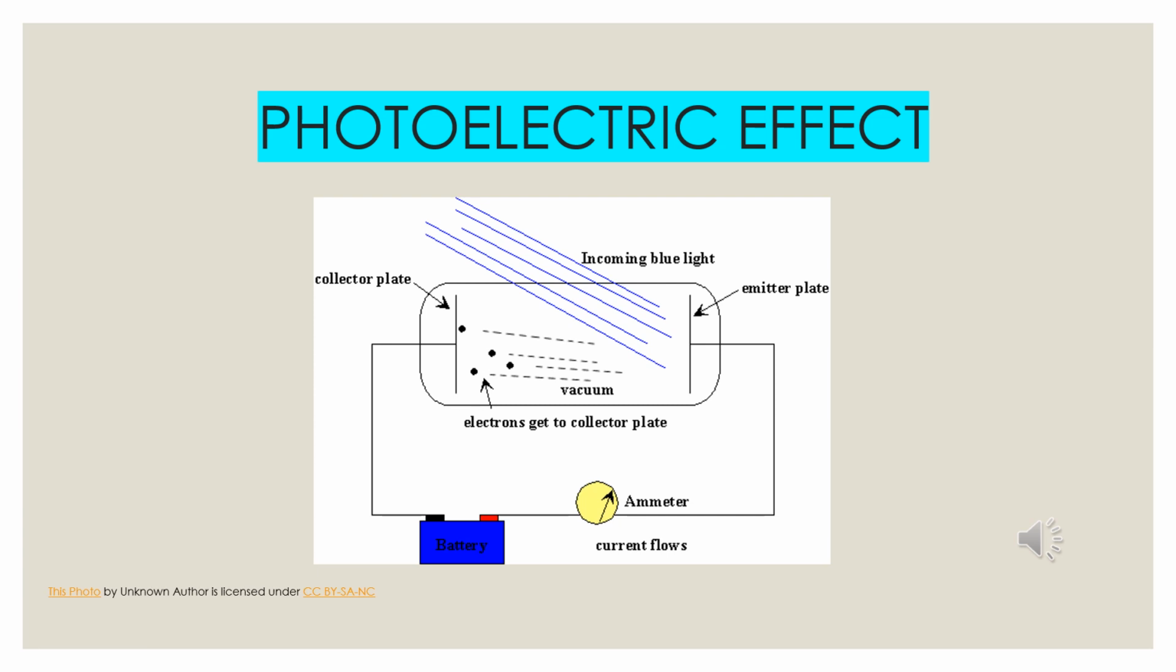Photoelectric effect. It was Hertz who performed a very interesting experiment in which electrons were ejected when certain metals like rubidium or cesium were exposed to a beam of light. See here in this picture, you can see the vacuum chamber where there is a metal surface, and light from a source falls on the metal surface and immediately the electron is ejected. This is called the photoelectric effect.